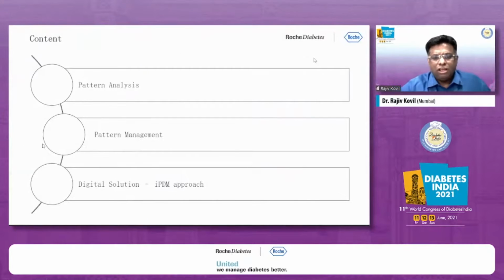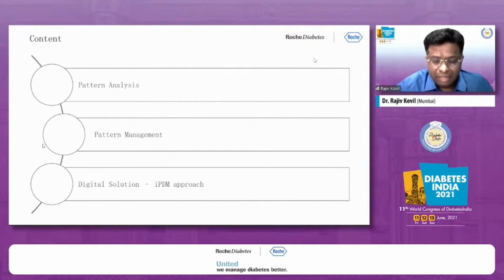Now all of us want to send our child to the best school, and we feel that if we send the child to the best school, he's going to be a merit lister. We, the patients with diabetes, want to go to the best top 5 doctor, and they feel that by going to the top 5 doctor, you are going to get your HbA1c under control. That's not the case. Pattern analysis is extremely important. Unless you understand the life of a person with diabetes, you can never manage his diabetes.